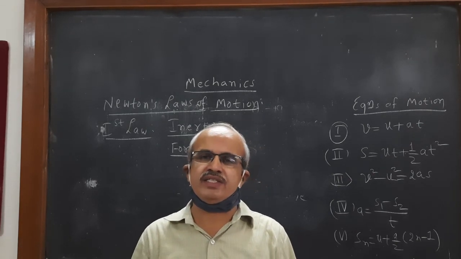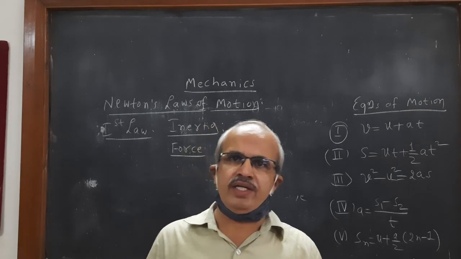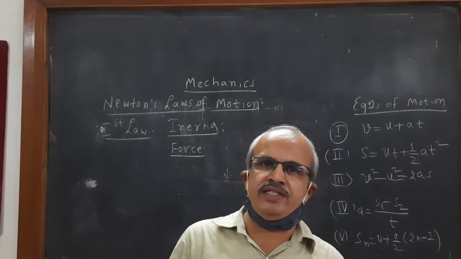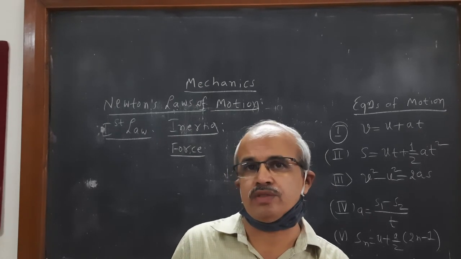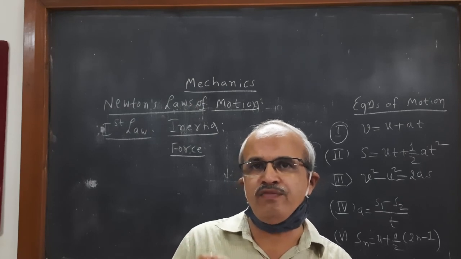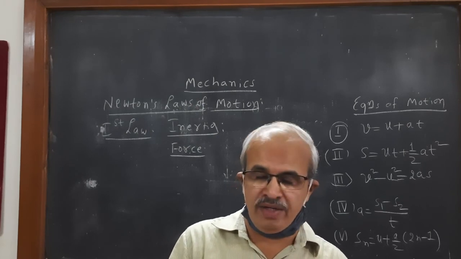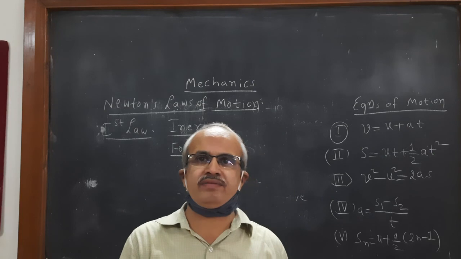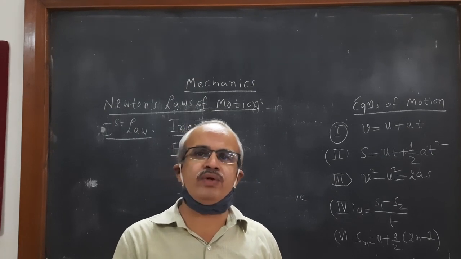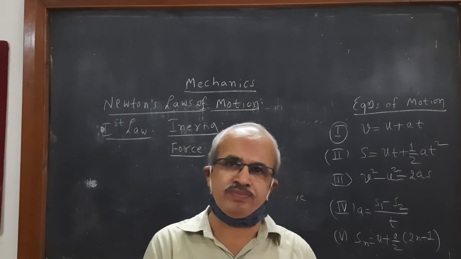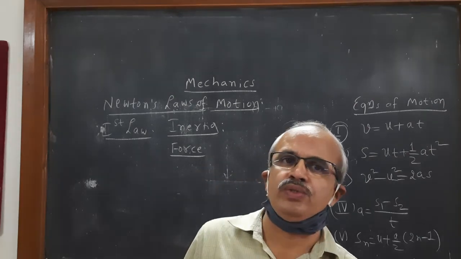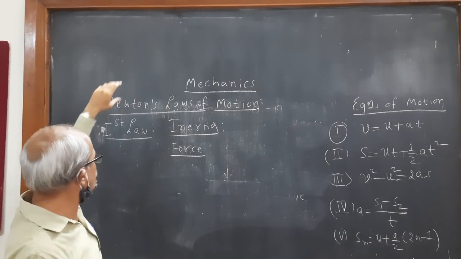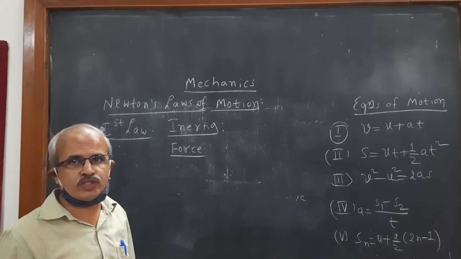If you take a vehicle, as soon as you press the accelerator, the vehicle moves. The vehicle is in motion because you are applying force, an external agent here. And when you want to stop it, you apply the brake. What will the brake do? It will give an opposing force to that body so that it will stop. So you must know what force is here, what inertia is here. These two terms are clearly understood by the first law of motion.